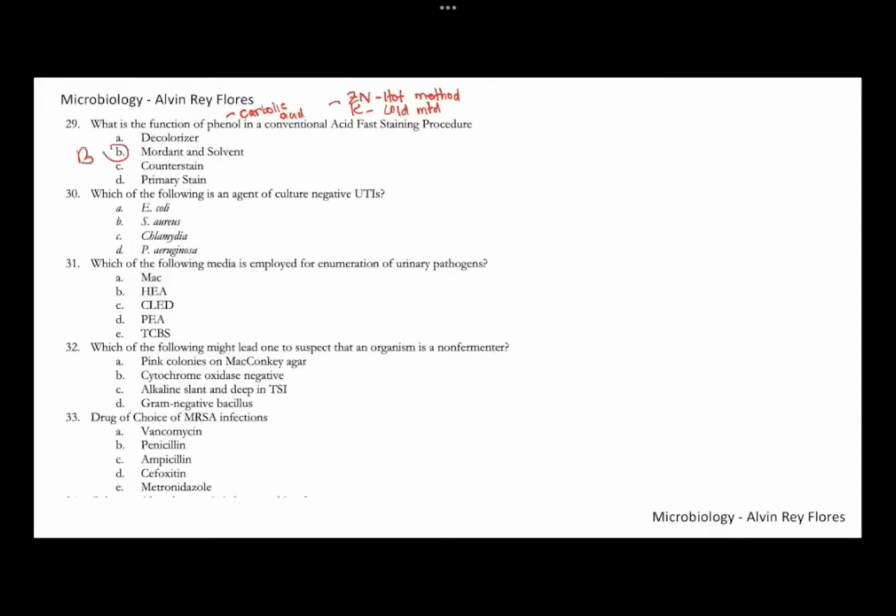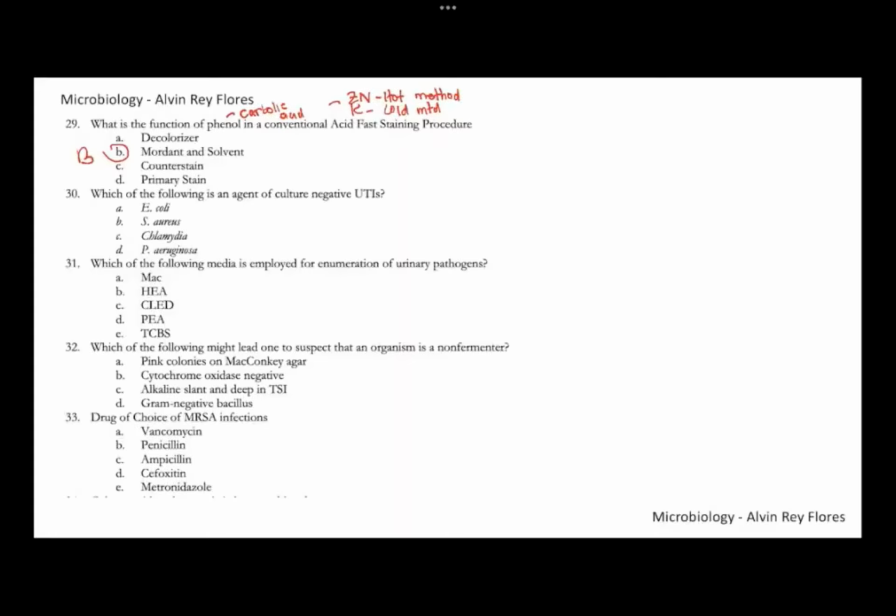So it's a mordant, it's a chemical mordant. It can also function as a solvent since this is added in the carbolfuchsine, to dissolve the fuchsine dye in the carbolfuchsine. Okay, number 29, letter B. The decolorizer in acid fast is your acid alcohol. The counterstain is your methylene blue. Your primary stain in your acid fast is carbolfuchsine. Okay, number 29, letter B.